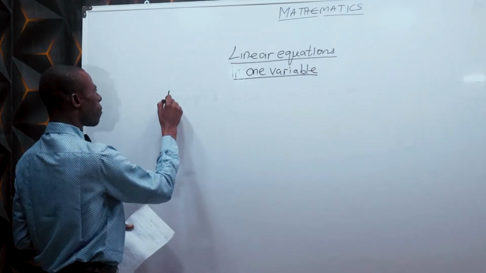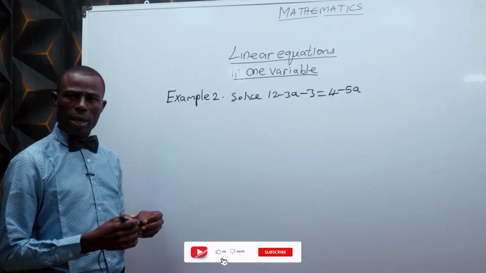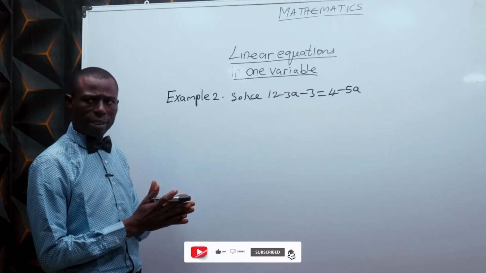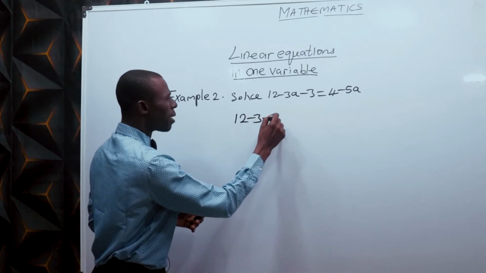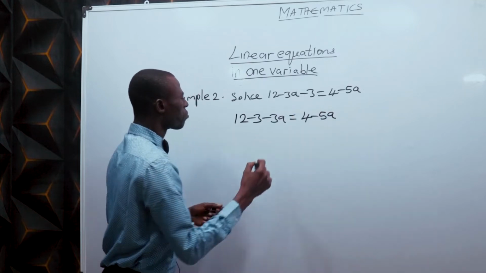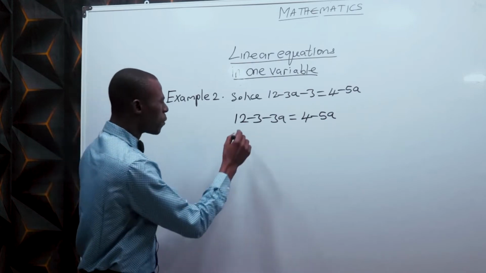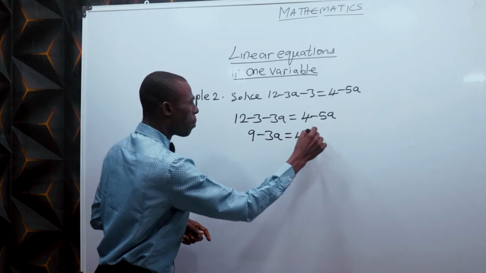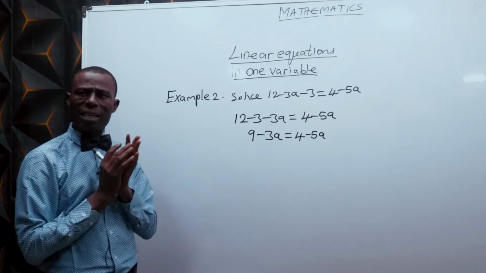Example 2. Look at this example. We are to find the value of a. What do you do? Group the like terms on each side. Here we have 12 minus 3 minus 3a equals 4 minus 5a. 12 minus 3 gives 9. So you have 9 minus 3a equals 4 minus 5a. The next thing is to collect the like terms.